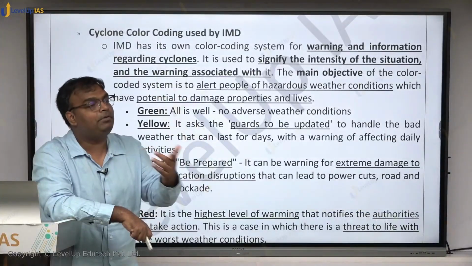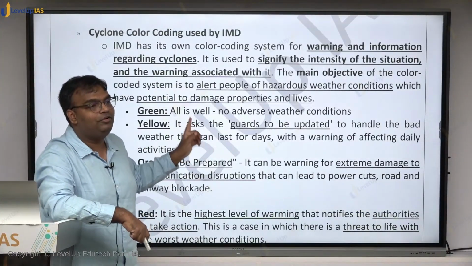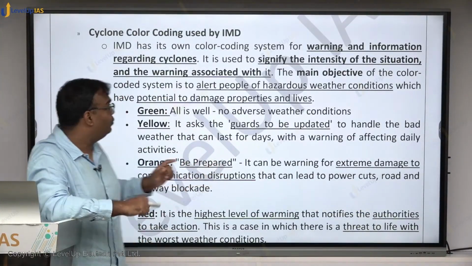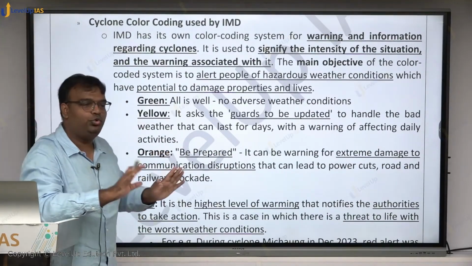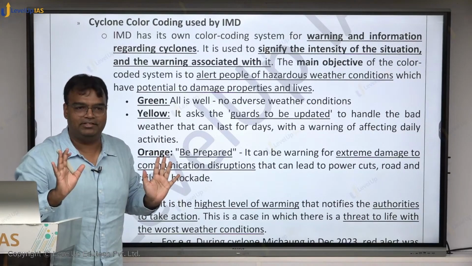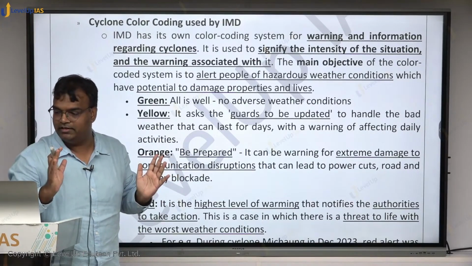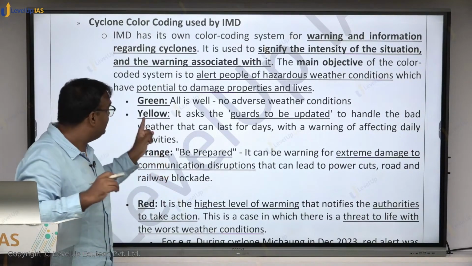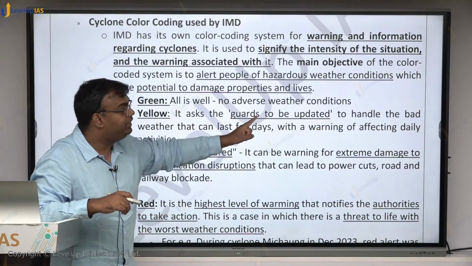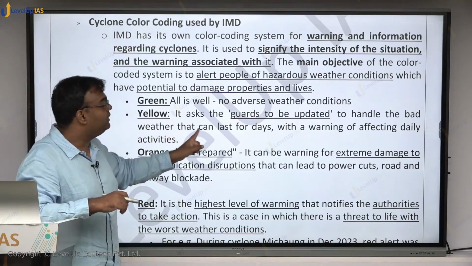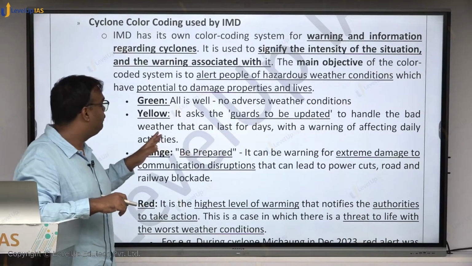Right? That is the purpose of IMD's color coding of any cyclone. When a cyclone is coded green, all is well, no adverse weather condition is expected. Situation अच्छा है. Second, when it is coded yellow, it asks the guards to be updated to handle bad weather that can last for days with a warning of affecting daily activities.